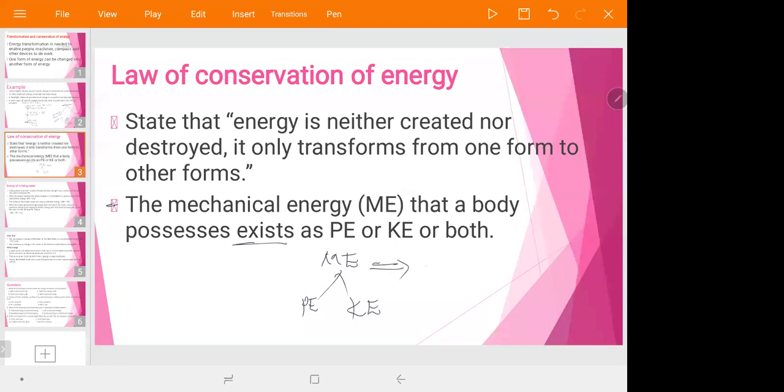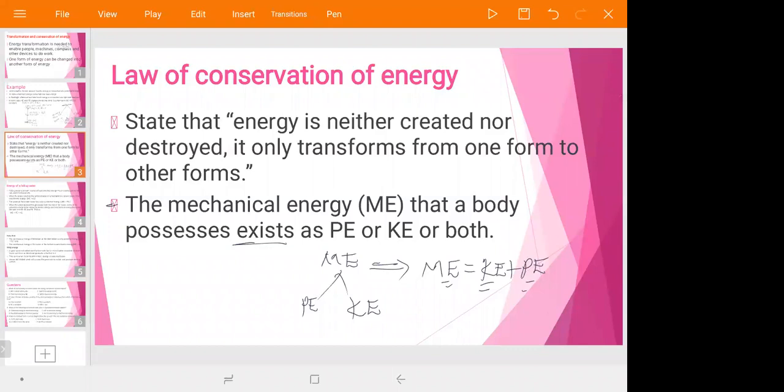So mechanical energy is equal to kinetic energy plus potential energy, okay? If mechanical energy is given, you can find the kinetic energy or potential energy. And if potential energy and kinetic energy are given, you can find the mechanical energy of a body, okay?